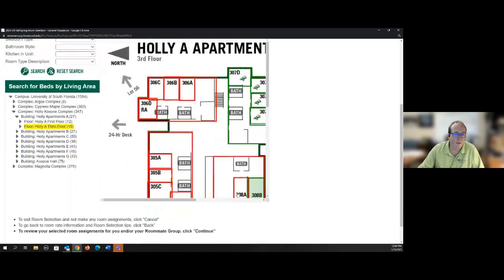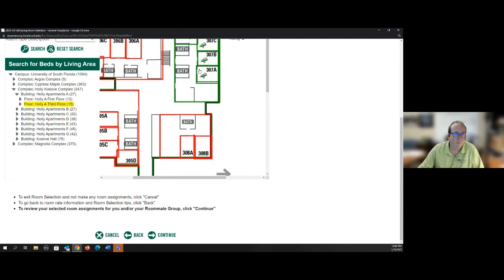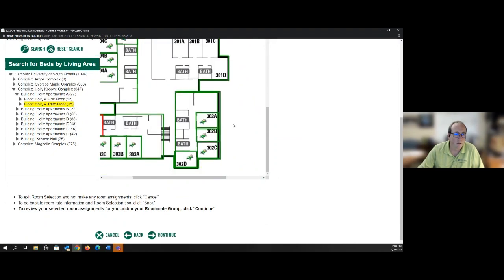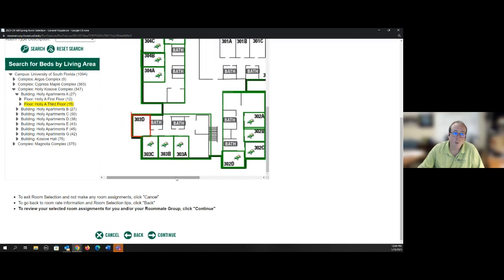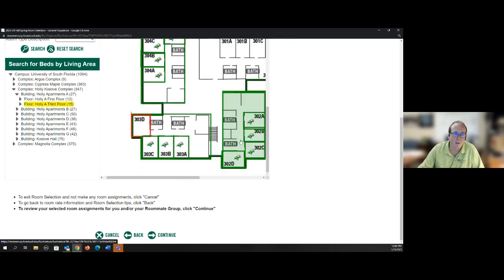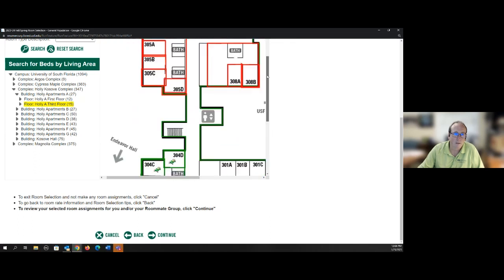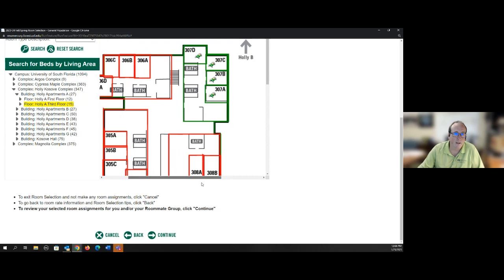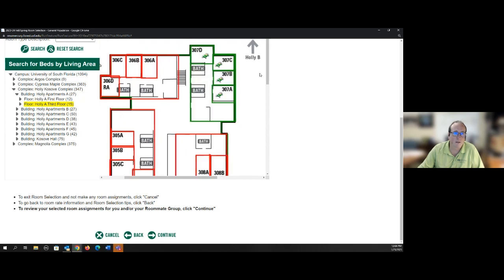And okay, so there's an apartment here. It's got 4 beds available in it. Another 4 beds. This one has 3 beds. And this one has 4 beds. But you know what? I don't want to live here. I like this one. I like the fact that it's on the north side, or it's on the road and it's top floor. I'm gonna select this apartment.